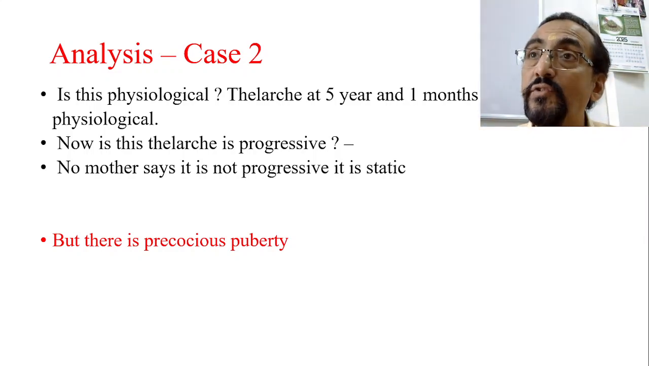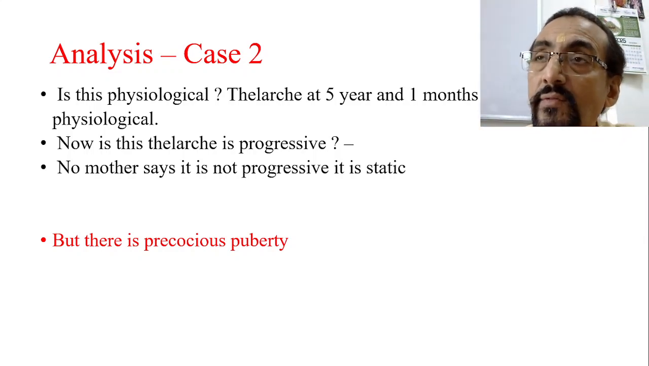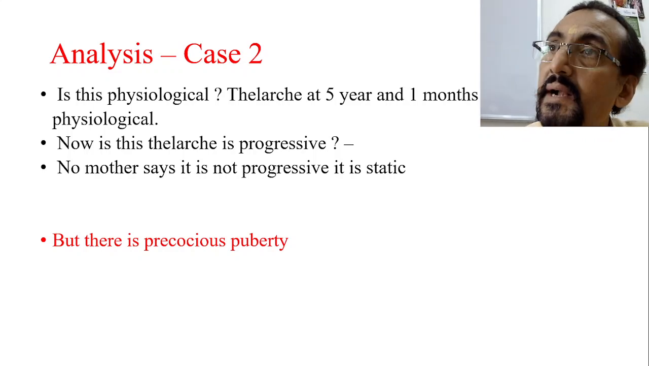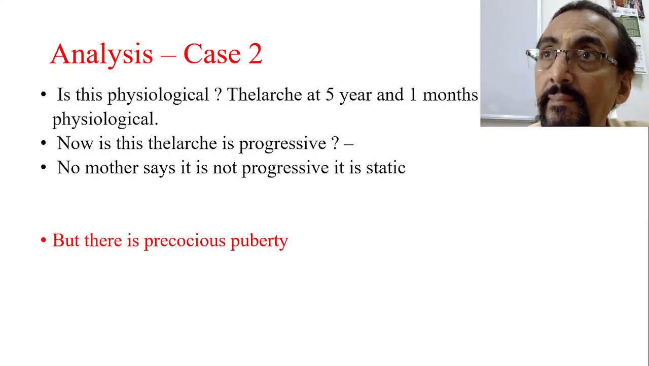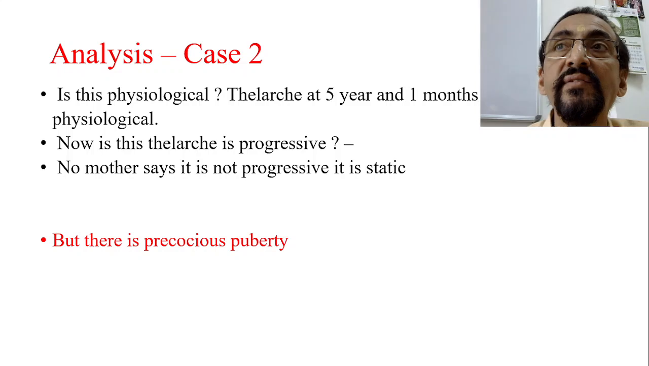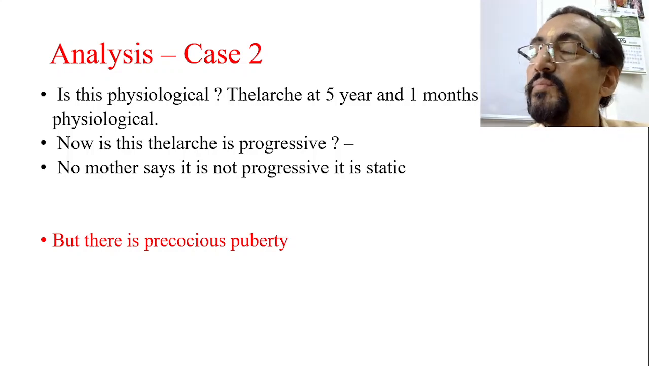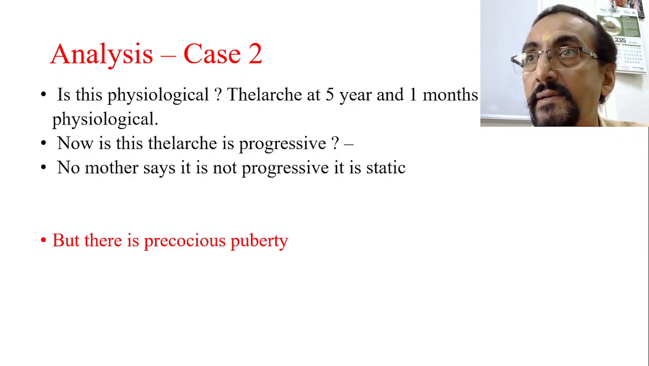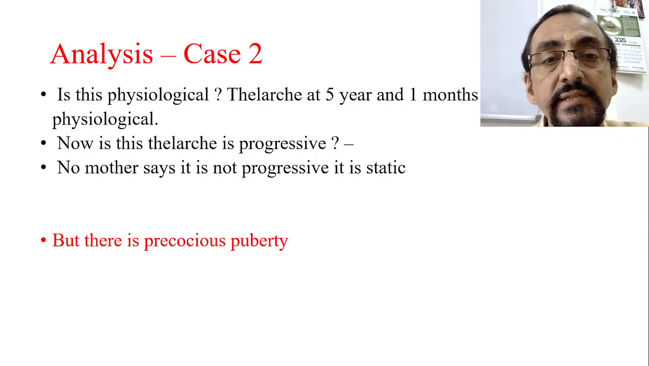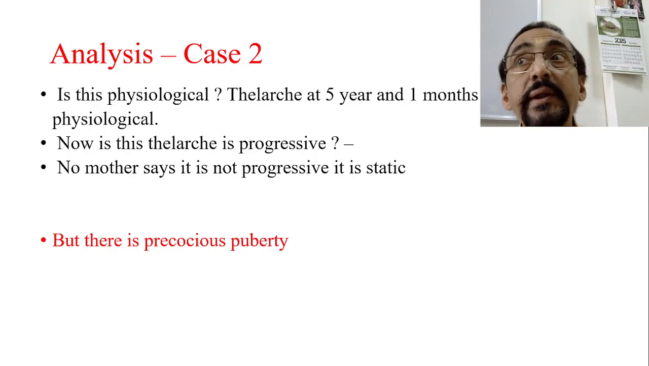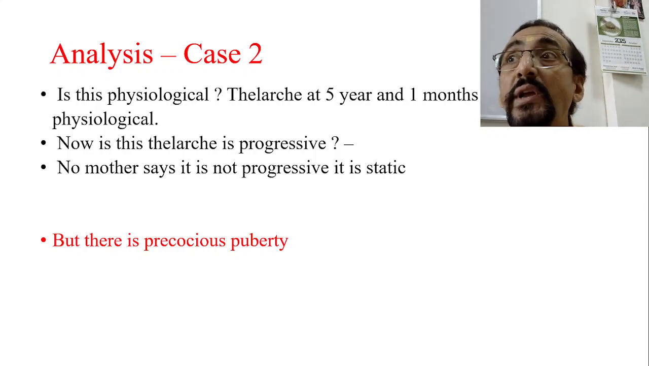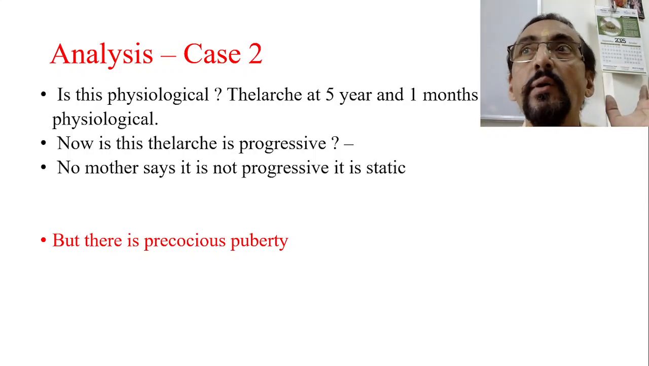Definitely, precocious puberty has started somewhere. Somewhere it has begun, but later onwards it has not continued. Okay, and this is definitely not a case of central precocious puberty, because central precocious puberty follows a sequence. Here there is no sequence. So this is a case of precocious puberty. Which type of precocious puberty? Now we have to understand.